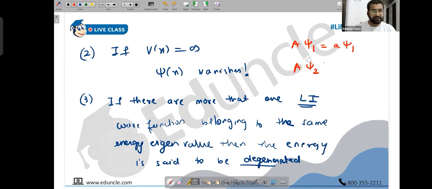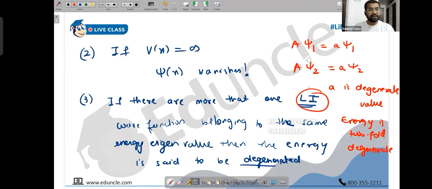So if psi1 and psi2 have no relation whatsoever, even after that, if you get the same energy eigenvalue, then you can say the energy is said to be degenerate. This is known as a degenerate value. And how many degeneracies are there? For example, right now 2. So in that case, you can say energy is twofold degenerate.